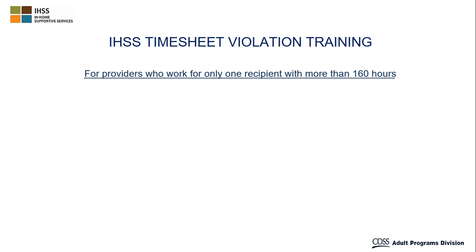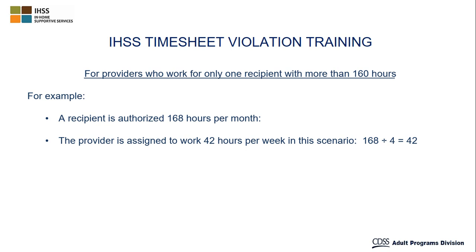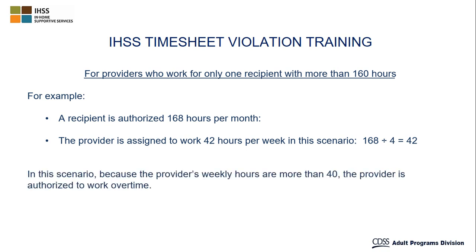For providers who work for only one recipient with more than 160 hours. For example, a recipient is authorized 168 hours per month. The provider is assigned to work 42 hours per week in this scenario. In this scenario, because the provider's weekly hours are more than 40, the provider is authorized to work overtime. For more information regarding monthly overtime, please view Lesson 2, Monthly Overtime Violation.